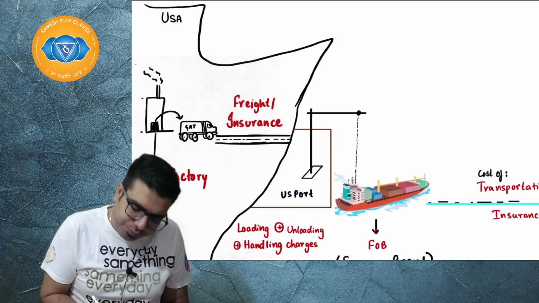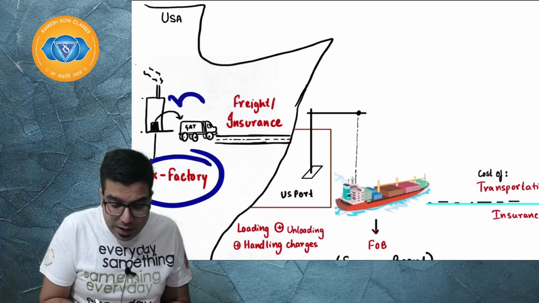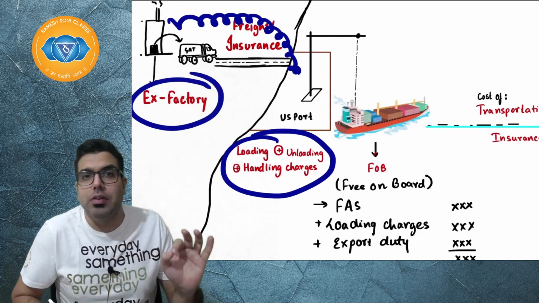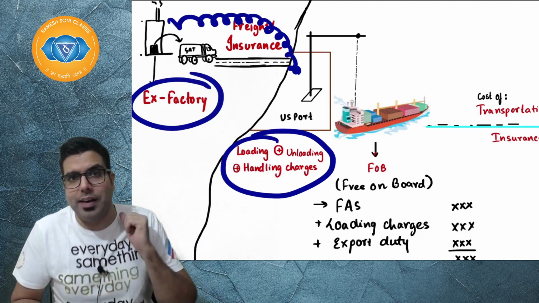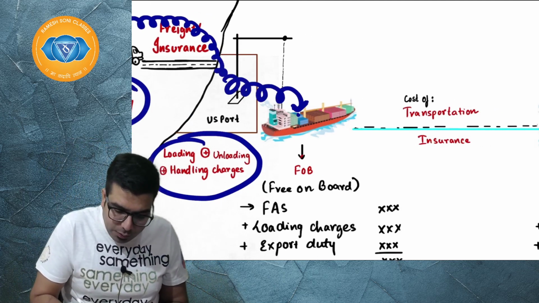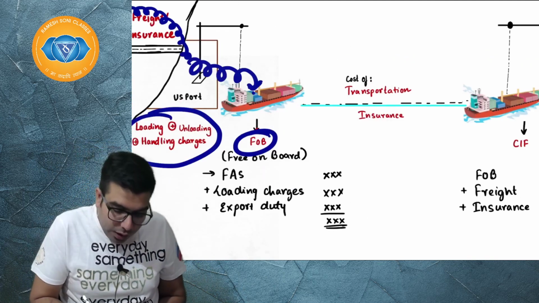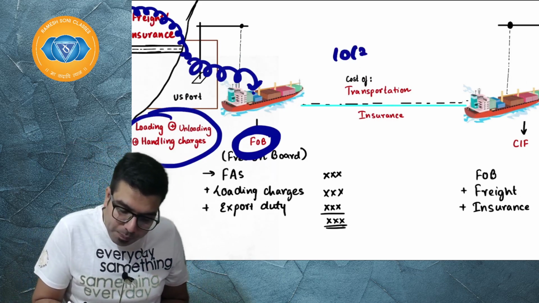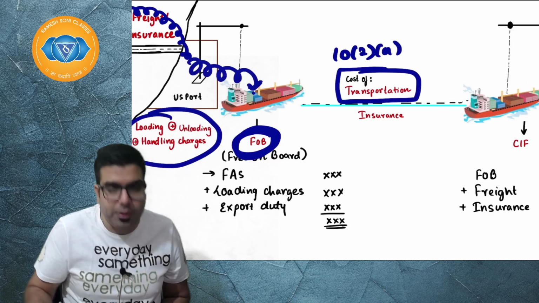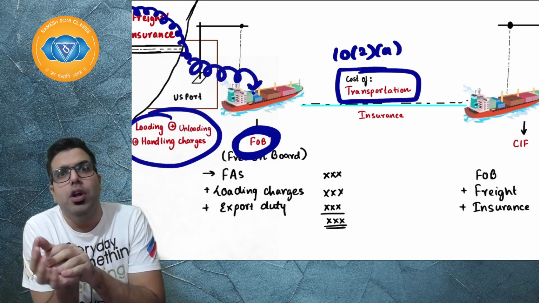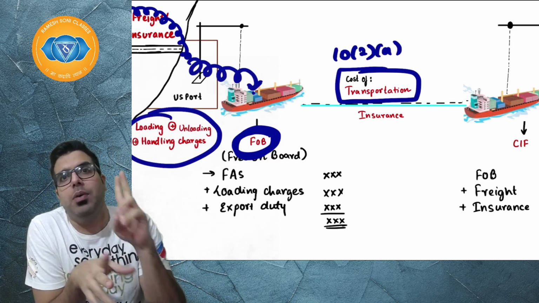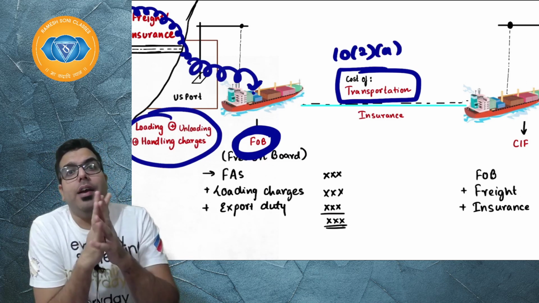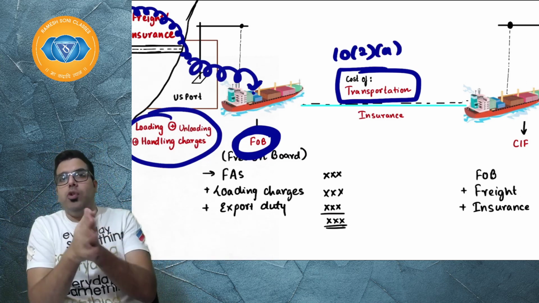So, sir, how does it happen? We take the ex factory price, we add all the local taxes, whatever is there, then the goods reach the port. At the port, loading, unloading, handling charges which are there, sir, we go ahead and add that and we arrive at the FOB. On the FOB price, section number 10(2)(a) says you have to calculate cost of transportation. In a normal scenario, if cost of transportation is given, we will take that, otherwise we will take 20%. And in case of air freight, we take 20% or the actual amount, whichever is lower.